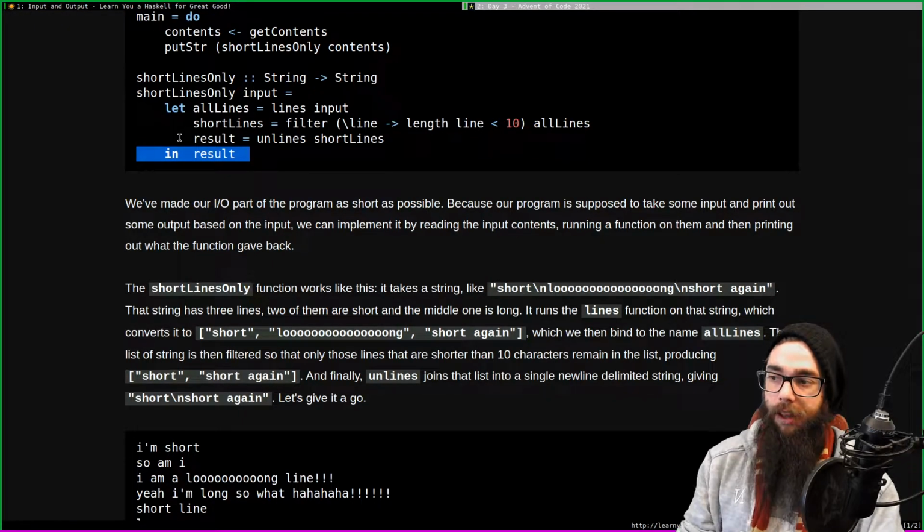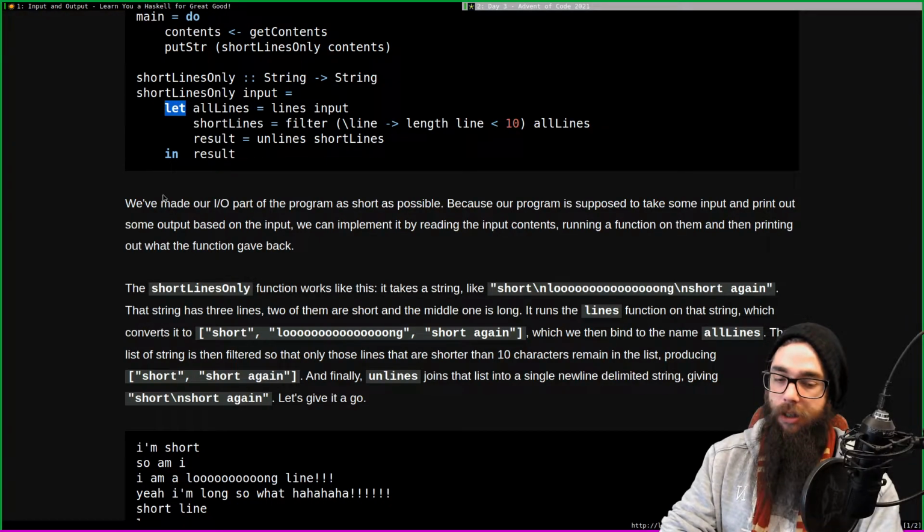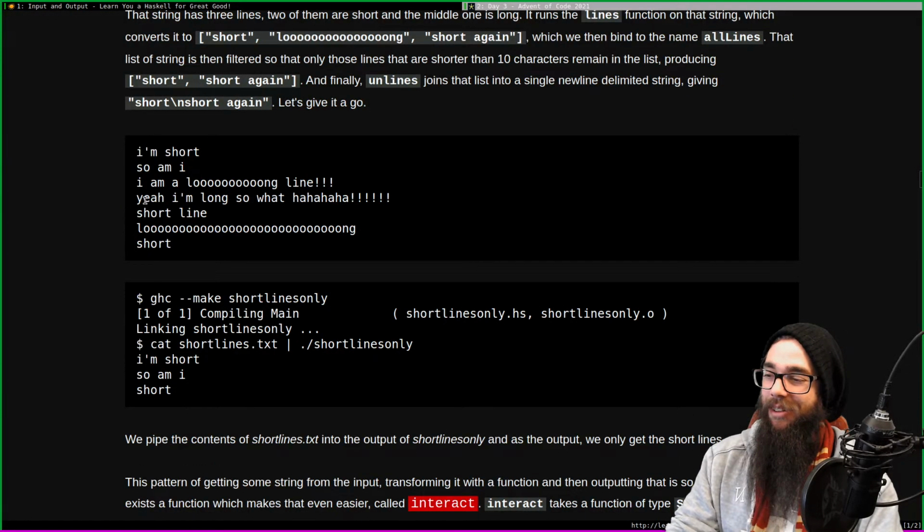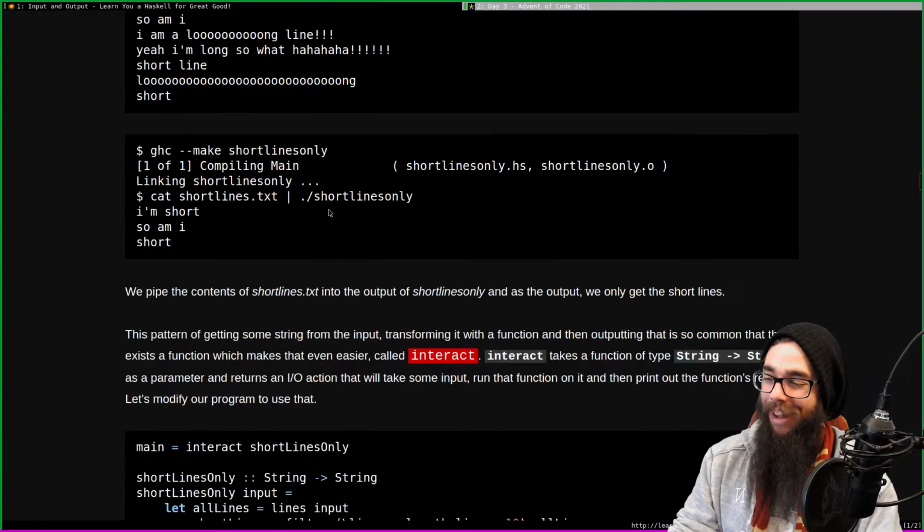Yeah, I feel like just like the last time when we saw this syntax, I like the where syntax better. And I still do, yeah.